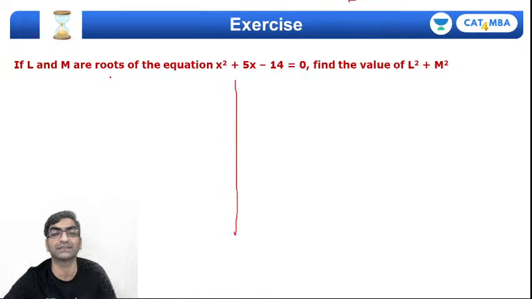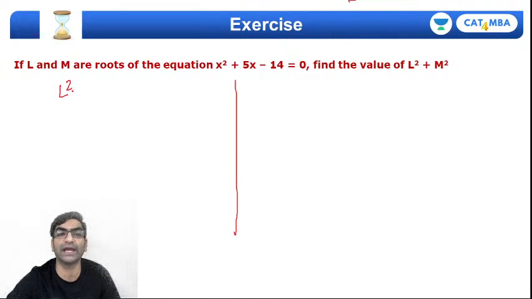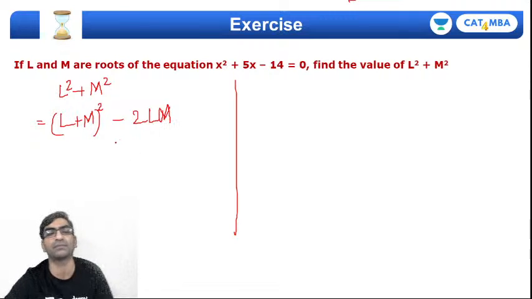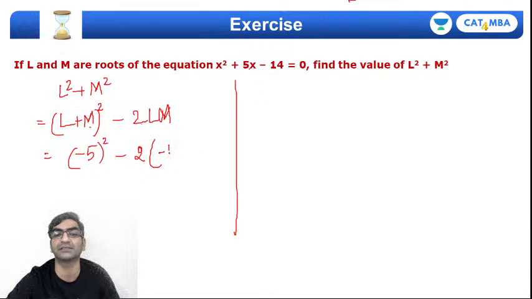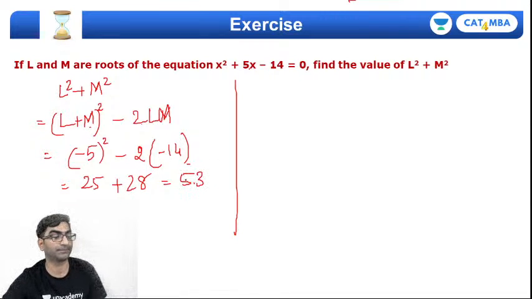So I'll show you both ways. Direct way would be you want L square plus M square, and this should give you a hint. This would be L plus M the whole square minus 2LM. A plus B whole square minus 2AB will be A square plus B square. Why is this useful? Because L plus M will be sum of roots. Sum of roots of this equation will be minus B by A. That's minus 5. So minus 5 whole square, minus 2 times the product of roots. Product of roots will be C upon A. That's minus 14 upon 1. What do I get? 25 plus 28. Lo and behold, 53.